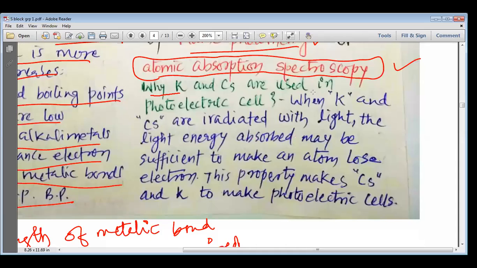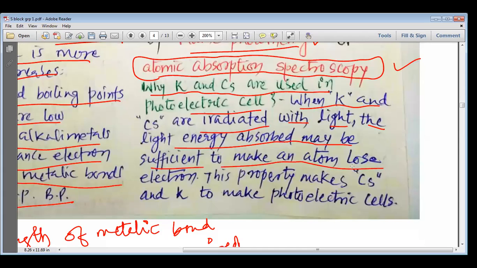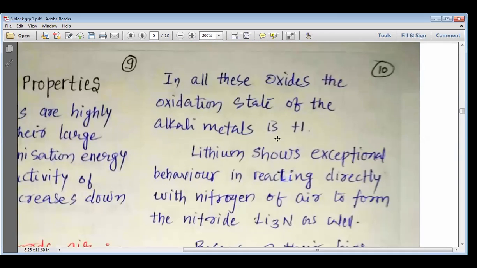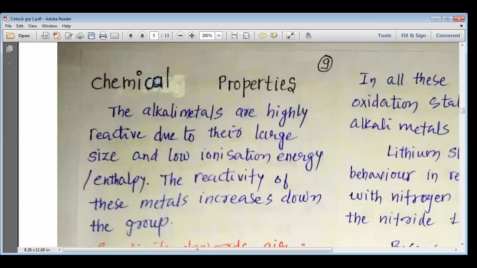Why are potassium and cesium used in the photoelectric cell? Let us understand. When potassium and cesium are irradiated with light, the energy absorbed may be sufficient to make an atom lose an electron. This property makes cesium and potassium suitable for photoelectric cells. So please remember, my dear students, that just by light falling on these elements, they can lose the electron, and that is why they are used to make photoelectric or photovoltaic cells. Let's move on and understand the chemical properties of these elements.